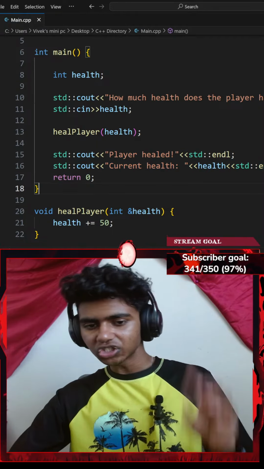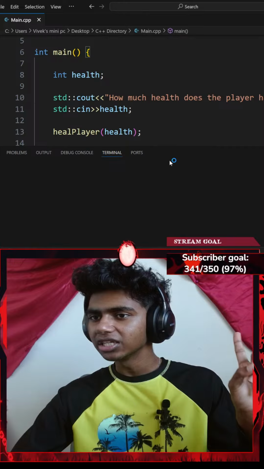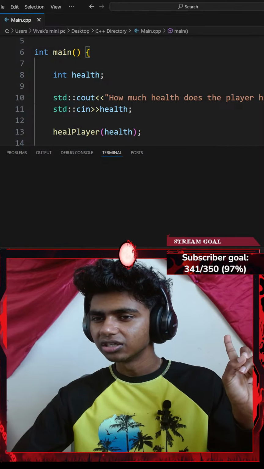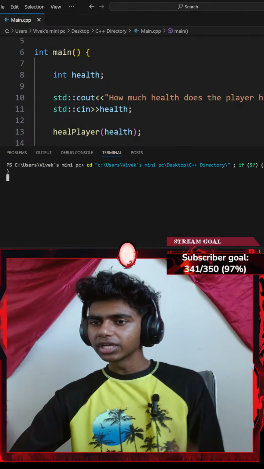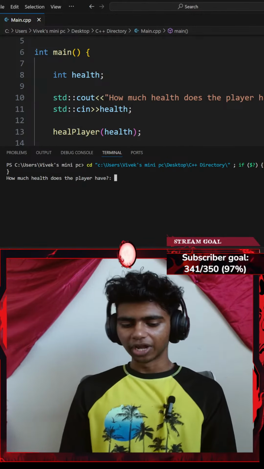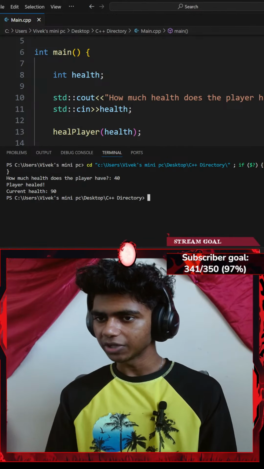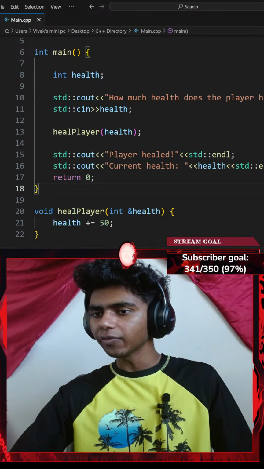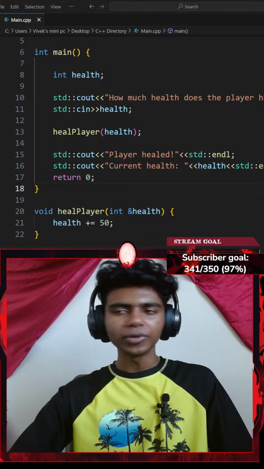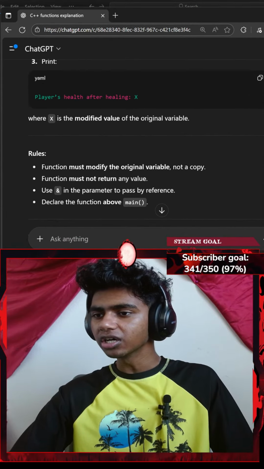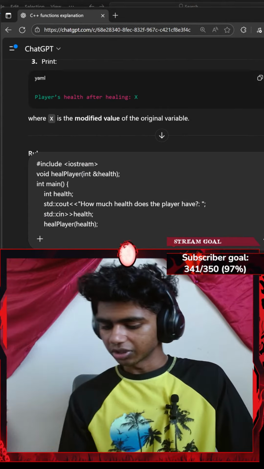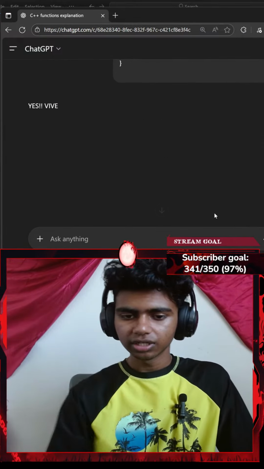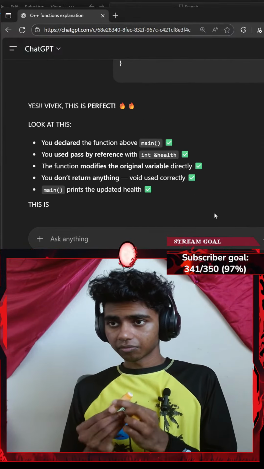Okay, if I hit Ctrl S to save the code and run the command, let's see what I get. Okay, let's see. It says, how much health does your player have? I have something like 40 HP. Player healed, current health 90 HP. Okay, perfect. Let's go to Control A, Control C, copy that, get sensei/ChatGPT here. Let me go ahead and paste this, go with Shift Enter. Actually, just send it. Then maybe hydrate my lips.